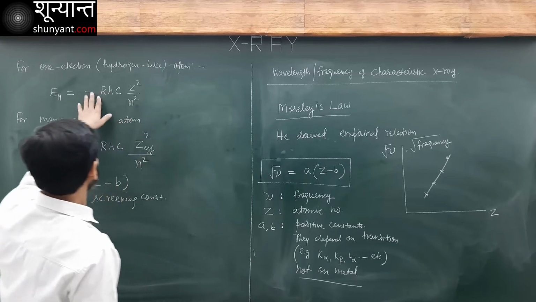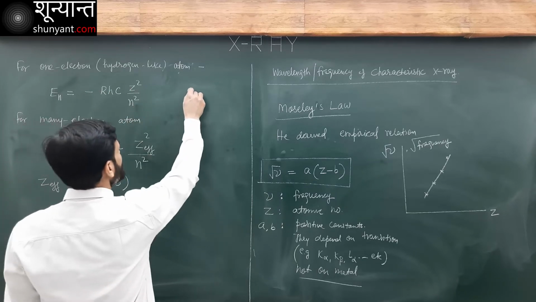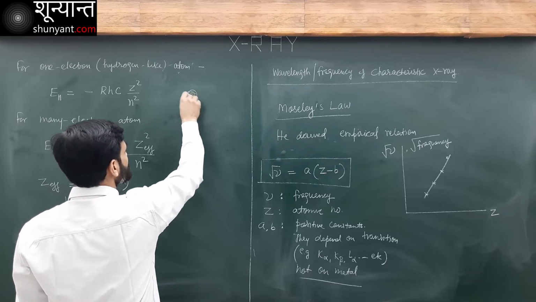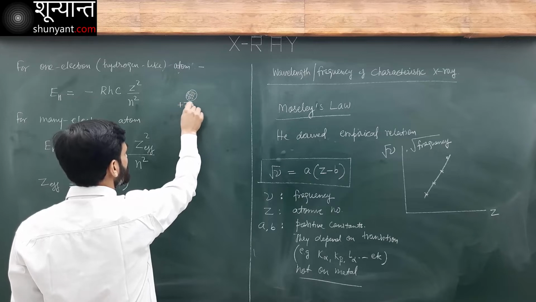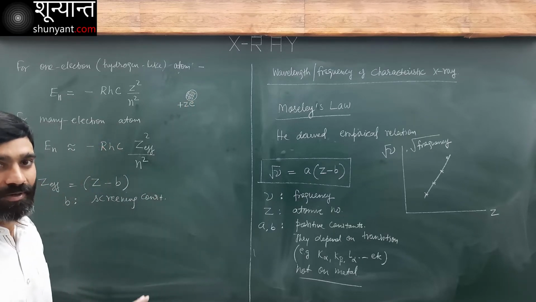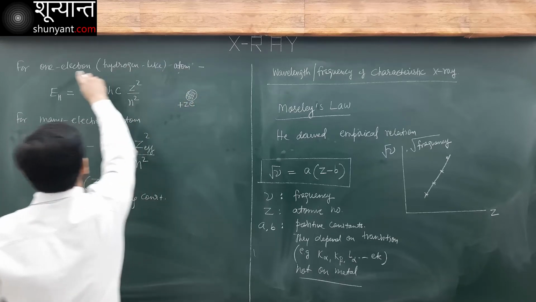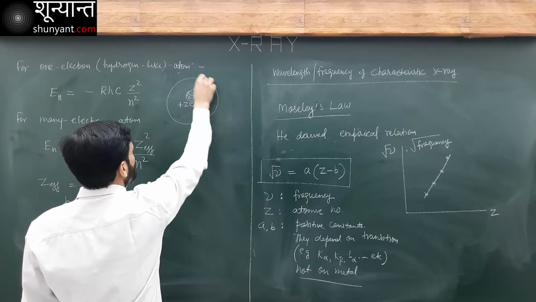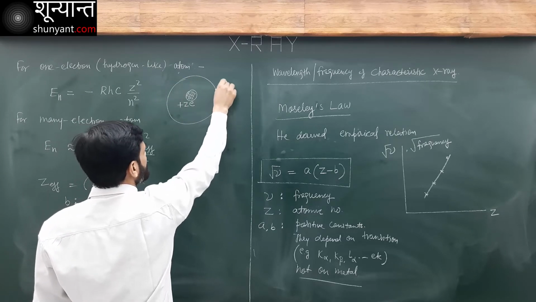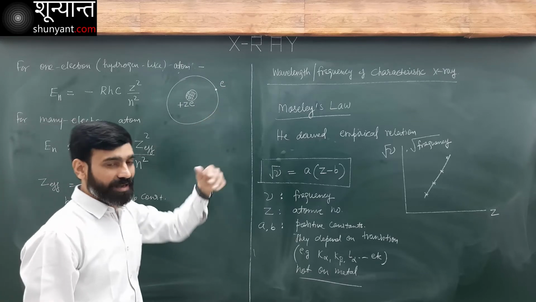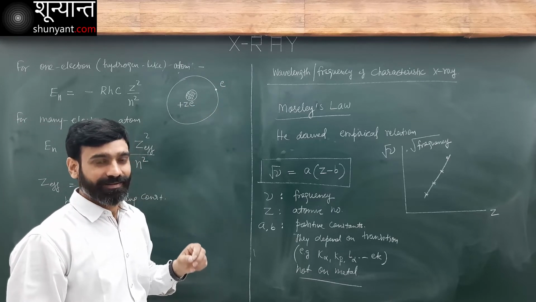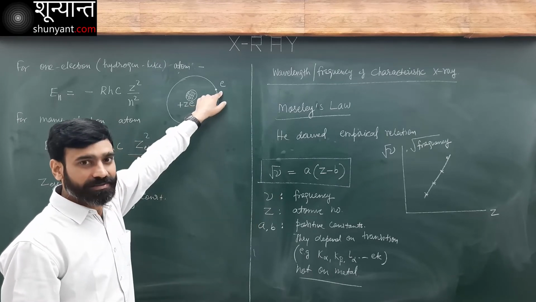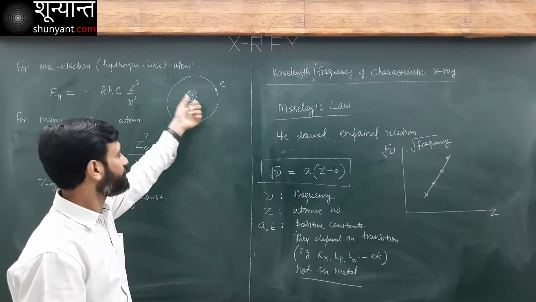What is the meaning of a screening constant? Let's say that I have this hydrogen-like atom with a certain atomic number Z. So the charge of the nucleus will be plus Ze, the number of protons is Z. With a single electron in this orbit, the electron is directly facing the nucleus, so it will experience the full charge of the nucleus.